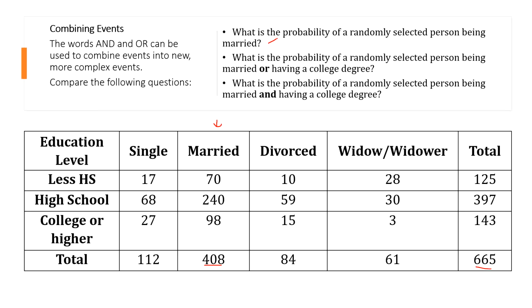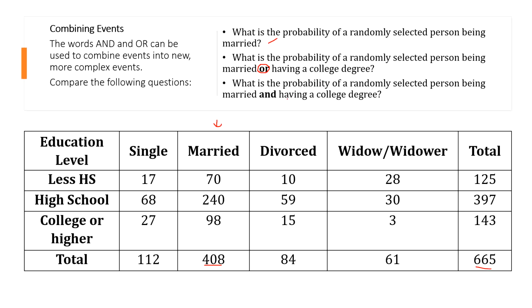We can also talk about the probability where we're adding the word or. So we're talking about the word or. Now it's what is the probability of a randomly selected person being married or having a college degree. So now we have two possible outcomes. The person can be married or the person can have a college degree.